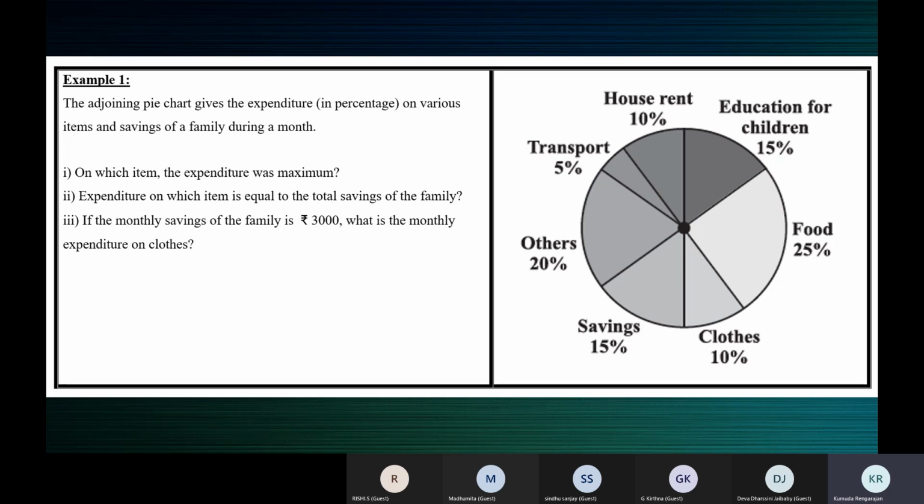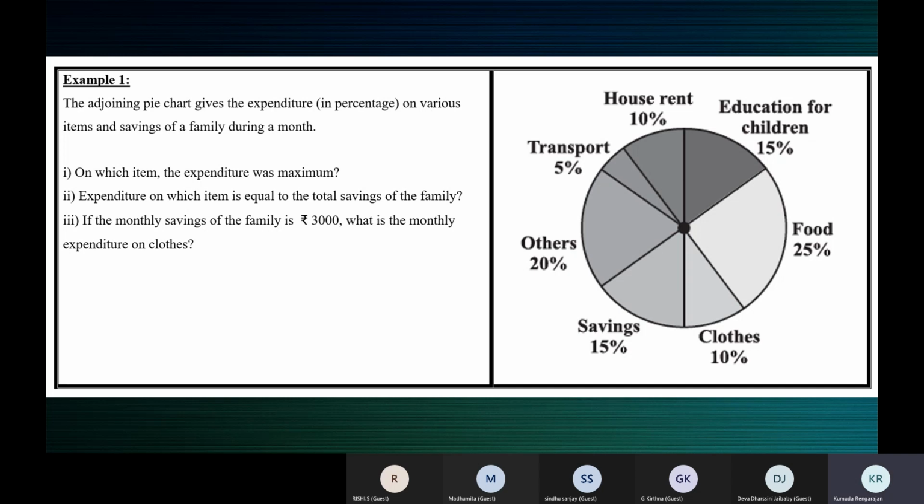The adjoining pie chart gives the expenditure in percentage on various items and savings of a family during a month. For a particular month, the expenditure on various items and the savings of a family is given in percentage in the pie chart alongside. Now the questions which we have to answer.